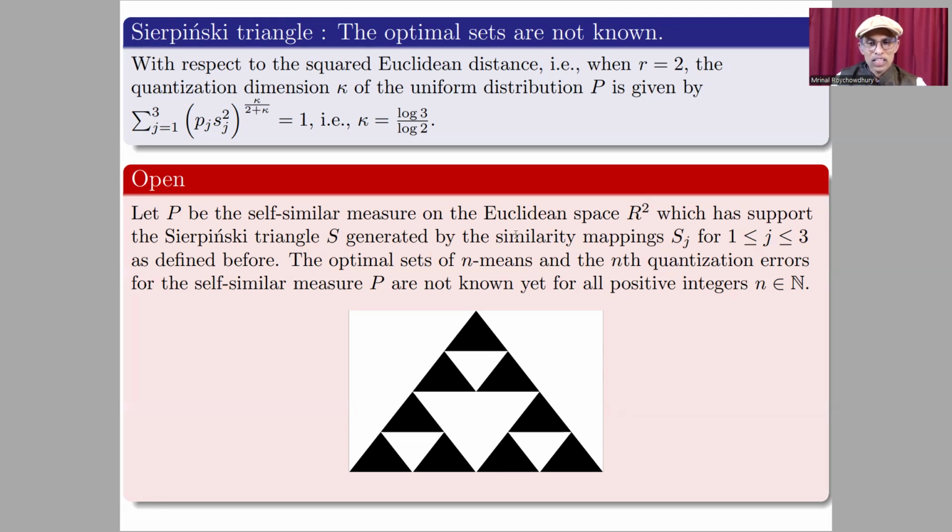This is a long time well-known open problem. This open problem also indicates that it is easy to calculate the quantization dimension, but extremely difficult to calculate the optimal sets of n means and the corresponding nth quantization errors.